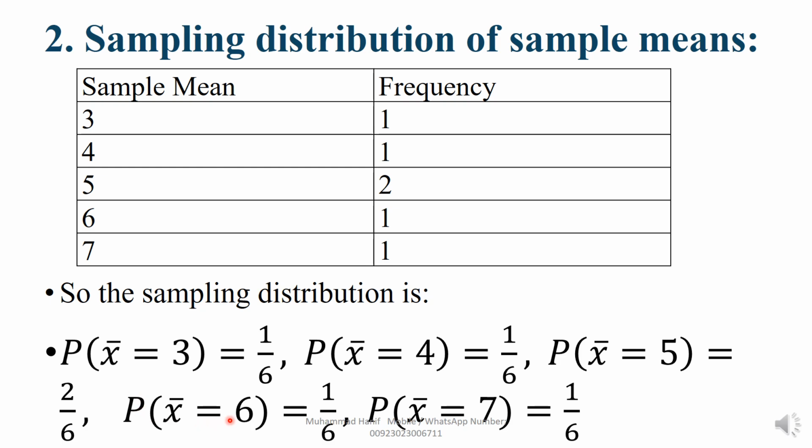Now P of x equal to 6. After 5, you get 6. The frequency is 1, so 1 divided by 6. Same process for x equal to 7. 7 has frequency 1, so 1 divided by 6. You write here.